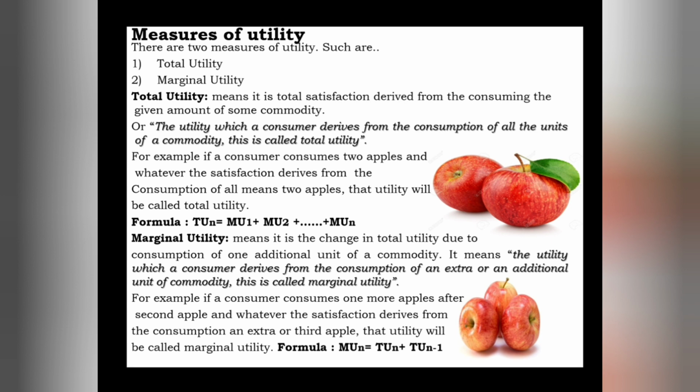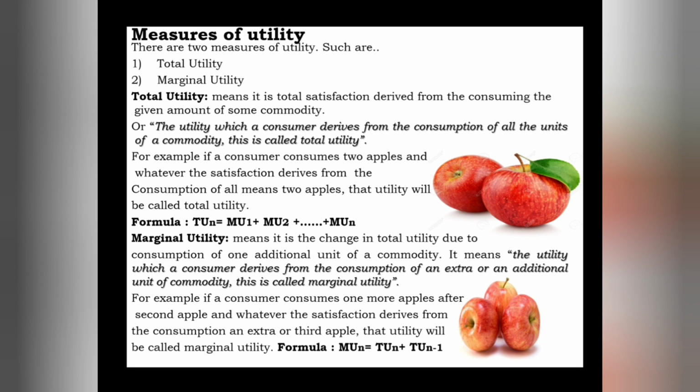That's why we have defined total utility as the utility which a consumer derives from the consumption of all the units of a commodity. In our example, that means from the two apples. So this is called total utility.